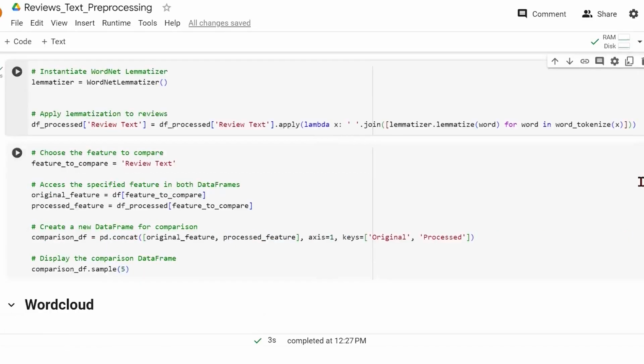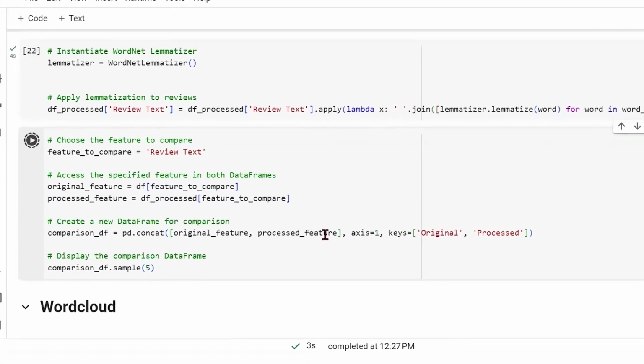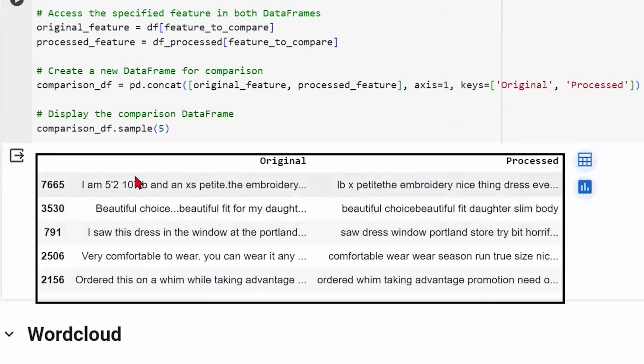Now, what we can do is a quick comparison between the original text as we read it to begin with and the processed text so far. So what we are creating is a comparison data frame which concatenates the review text feature from the original state versus the state where we are right now. And we are just looking at the outcome of 7 randomly selected observations. So if you see, this was the original text, and this is the output that we have, right?